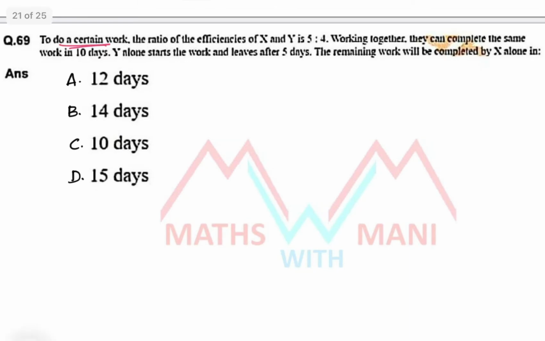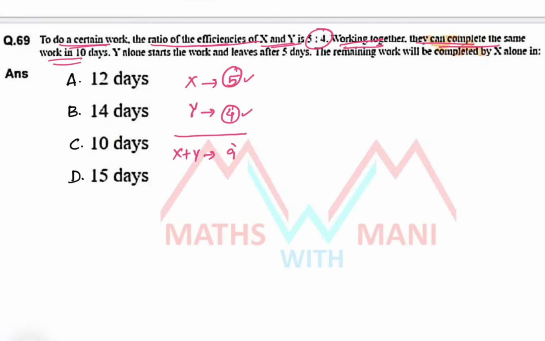To do a certain work, the ratio of the efficiencies of x and y is 5:4. Working together, they can complete the same work in 10 days. If the efficiency of x is 5 and the efficiency of y is 4 parts, since the ratio is 5:4, I can take 5 parts and 4 parts. So what is the overall x plus y efficiency? 9 parts. Working together they take 10 days, so what is the total work? 9 into 10, that is, the total work is 90 units. Okay.